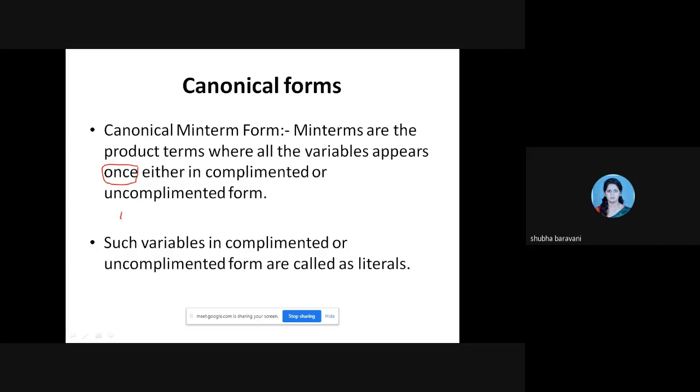Min term means all the variables appear once. Now see, for example, I have a function of 3 variables, f of a, b and c. So the min terms appearing here can be a bar b c, or it can be a b c bar, or it can be a bar b bar c, or it can be a bar b bar c bar. Understood? Is this clear?